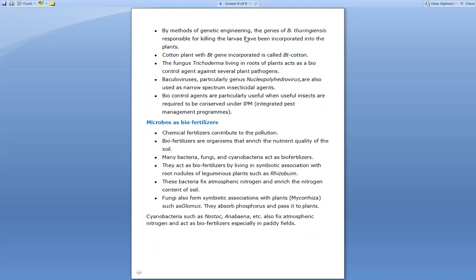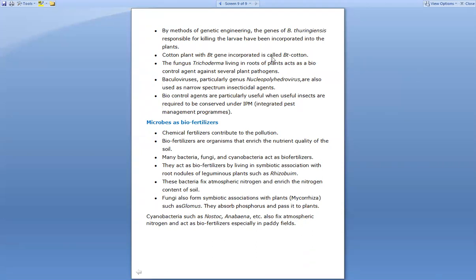Now, by methods of genetic engineering, the genes of Bacillus thuringiensis responsible for killing the larva have been incorporated into the plant. So with the use of genetic engineering, there are several genes which have been isolated from the Bacillus thuringiensis, and they are responsible for killing the insects, and they are added into the plants, and this way the plants can be saved. Now the cotton plant with the Bt gene incorporated is called Bt cotton. So a cotton plant containing a Bt gene is said to be Bt cotton, right?